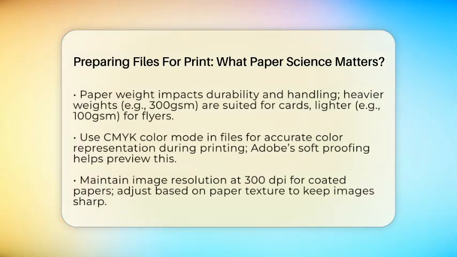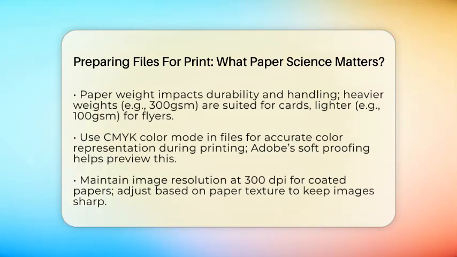Next, think about the paper weight. Heavier papers, measured in grams per square meter or pounds, feel more substantial and support ink better without warping. For business cards or brochures, using a heavier weight like 300 grams per square meter ensures durability. Thinner papers, like 100 grams per square meter, are lighter and more flexible, suitable for flyers or handouts. When preparing your files, knowing the paper weight helps you anticipate how the final product will handle and look.